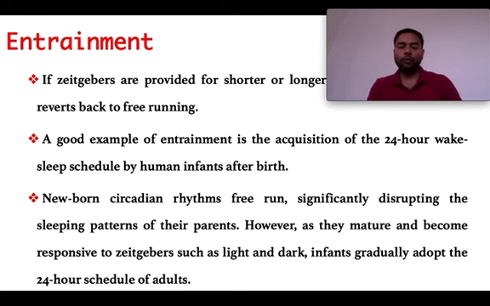But when that newborn becomes able to respond to the Zeitgeber from the environment like light and dark, the infant gradually adapts to the 24-hour schedule of the adult. Okay,